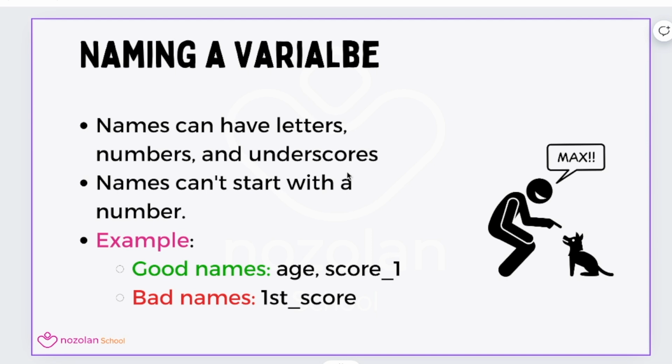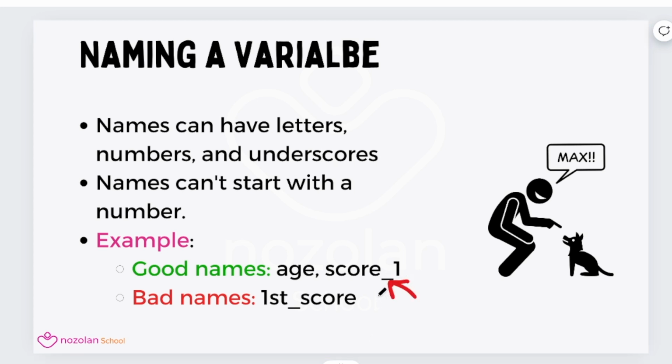Now, let's talk about naming a variable. Anything around us has a name, right? You have a name, your sister has a name, your pet has a name. Same thing. In Python, all variables or all containers must have good names. Good names have letters, numbers, and special characters like underscore, but it must start with a letter. It cannot start with a number. On the other hand, bad names like this will not be accepted by Python because it starts with a number. It starts with 1. All right?